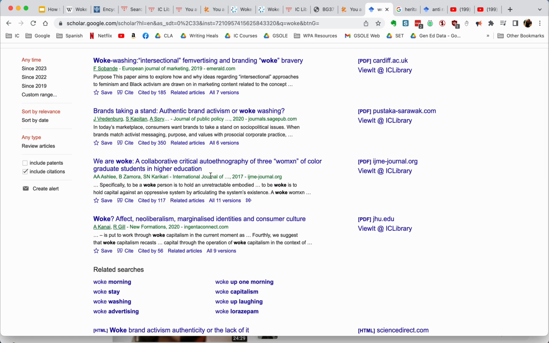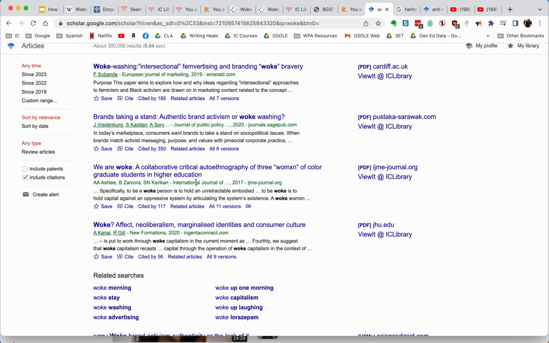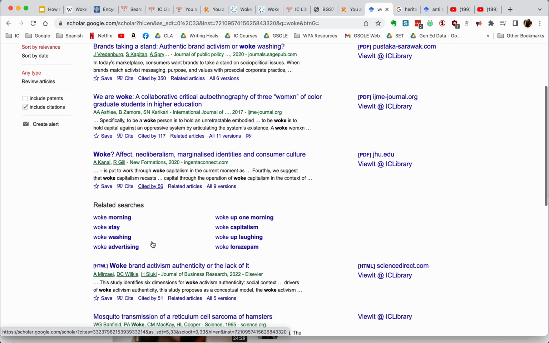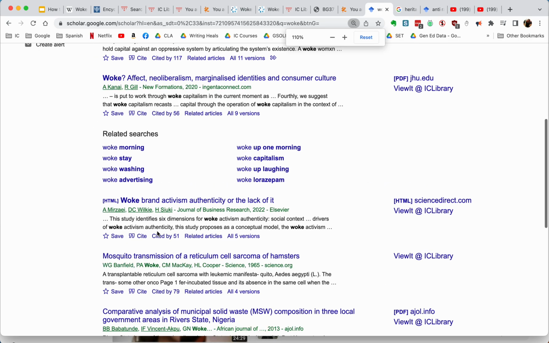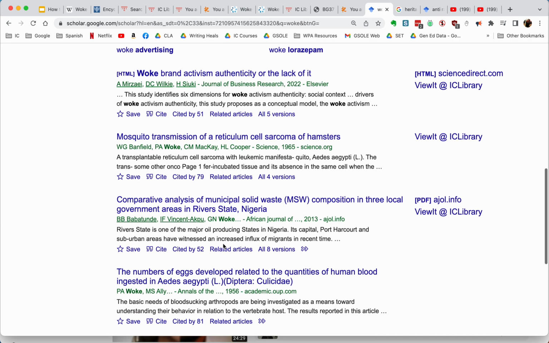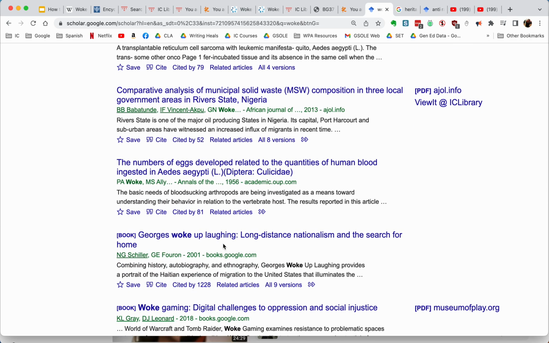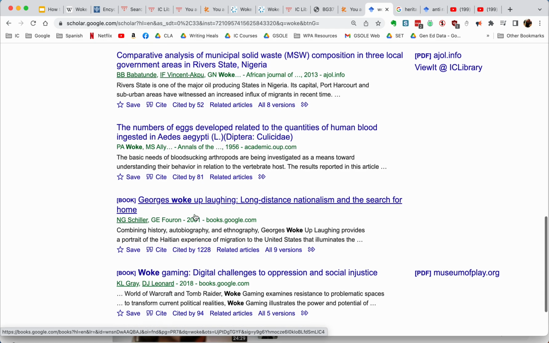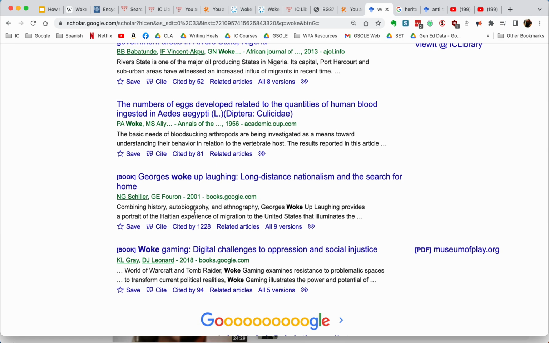Now, if something's been recently published, like it was just published this year, the number is probably going to be a little low. So that doesn't mean it's less credible. It just means that not enough people have read it yet. Okay, so kind of use these numbers relatively. Doesn't mean it's good or bad either way. Like here, for instance, 1,228, like, wow, that has been cited by a lot of people, but then the word woke is used in terms of the verb. George woke up laughing. Has nothing to do with our topic. Okay, so we have to look at all of these factors.